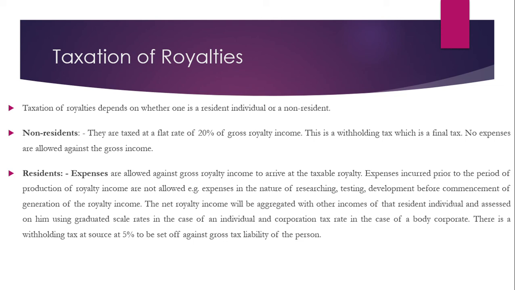There is a withholding tax at source of 5% to be offset against gross taxability of the person. So if it is a person, the tax rate is 5%. If it is a company, the tax rate is 30%. So you need to have that in mind.